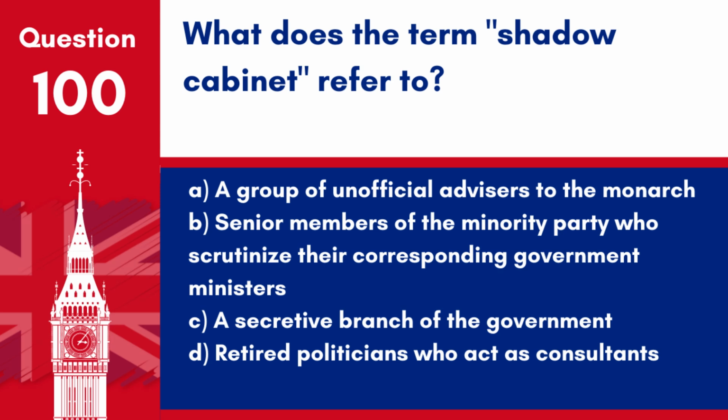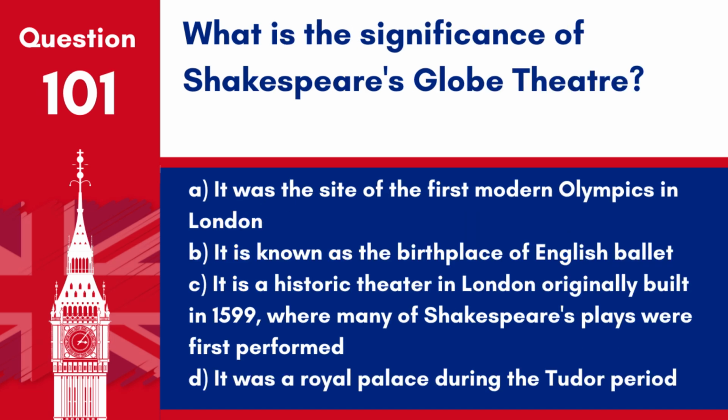Answer: B. Senior members of the minority party who scrutinize their corresponding government ministers. The shadow cabinet is made up of members from the main opposition party, ready to assume government responsibilities should they gain power. Question 101. What is the significance of Shakespeare's Globe Theatre?